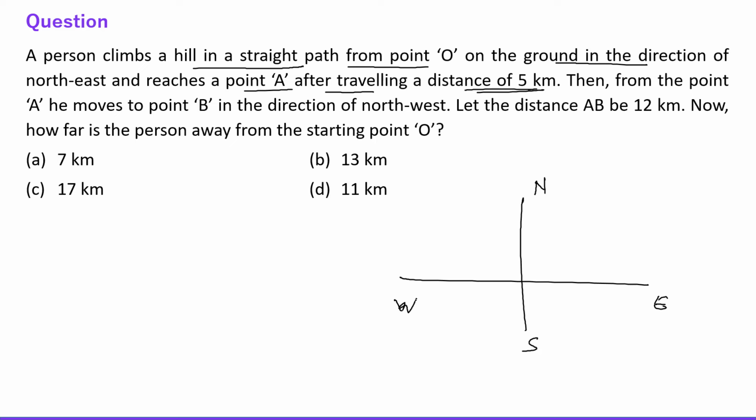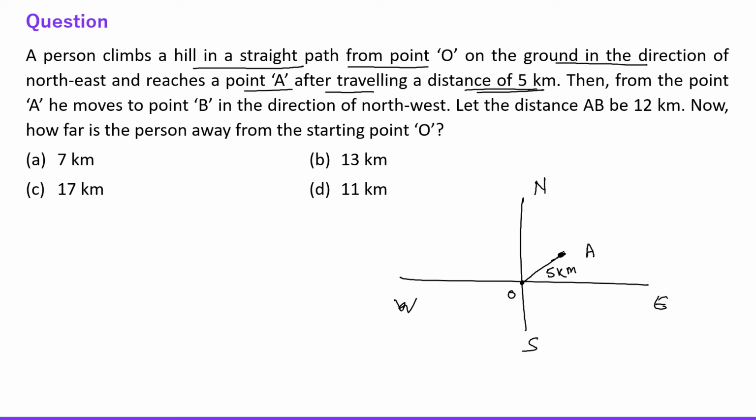Let's say this is O, and this is 5 kilometers in the direction of northeast, and he reaches point A.